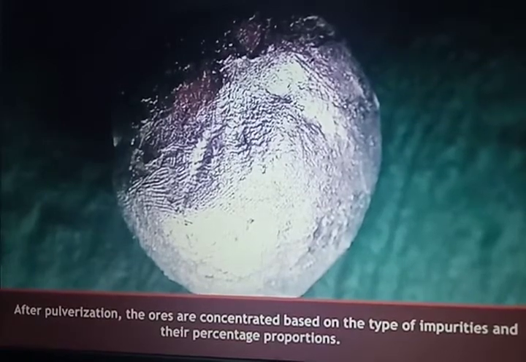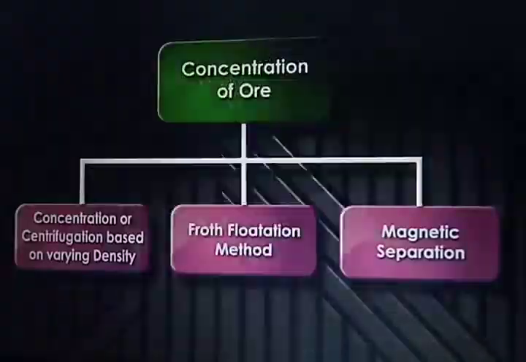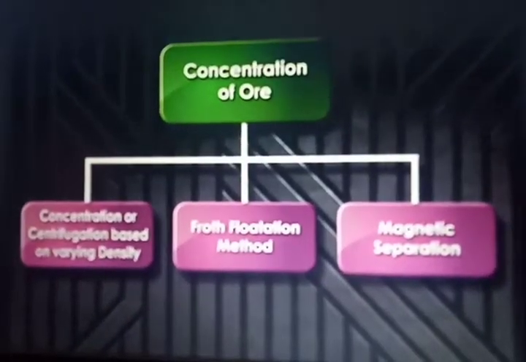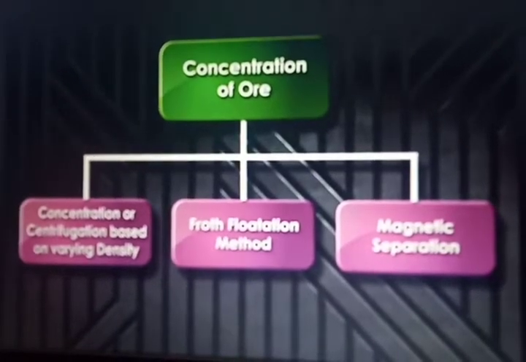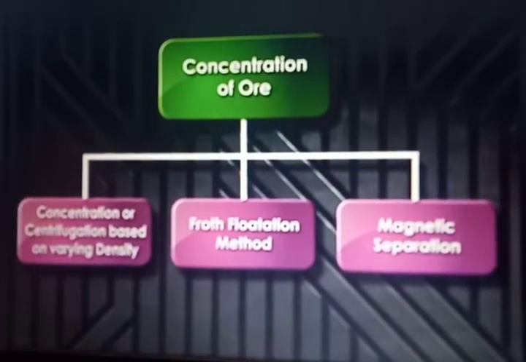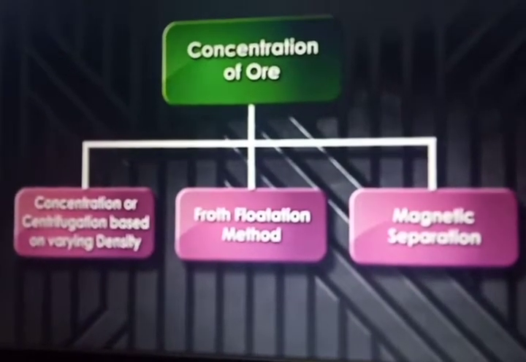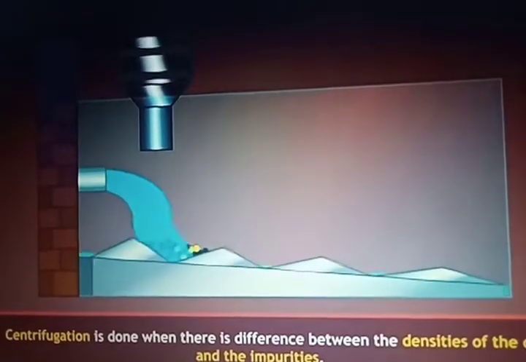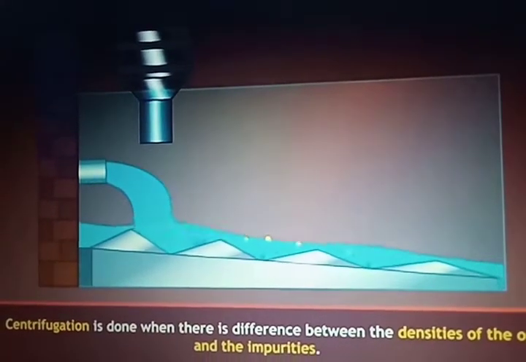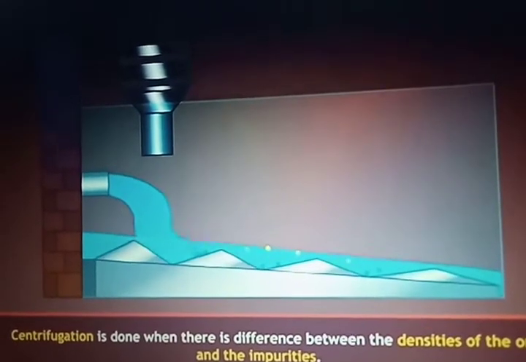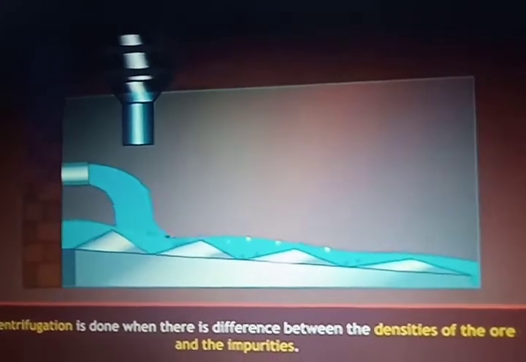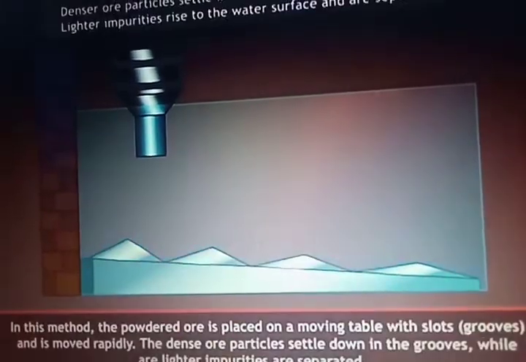Then another one, concentration of ores. The concentration of ores has three types of methods. The first one is concentration by gravity separation, which is based on varying density, then froth flotation, and another one is magnetic separation. The first one is gravity separation, which is done using the difference between the density of the ores and the impurities.